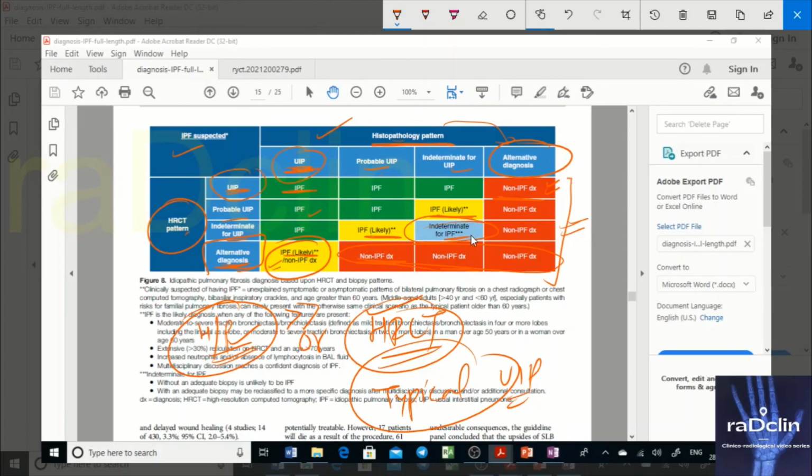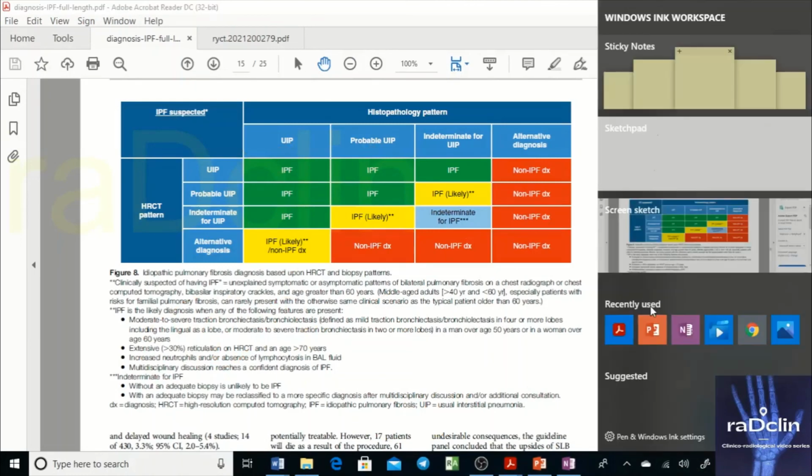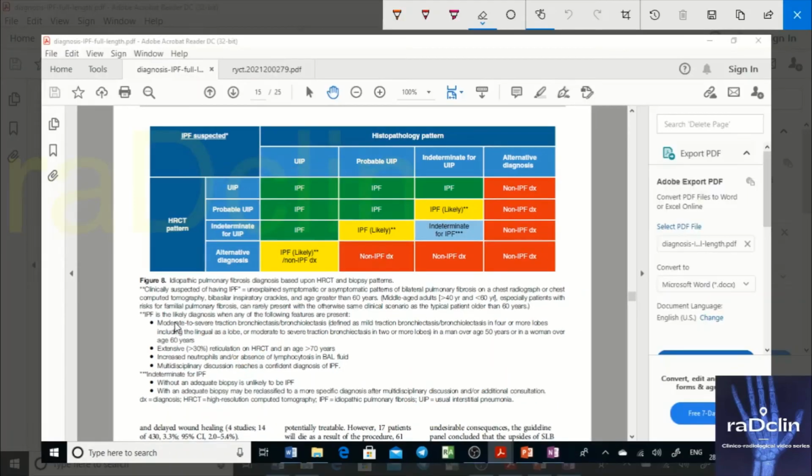Now it's a very dicey category where you have to repeat the biopsy as well, because the biopsy might not be adequate. Now if you have indeterminate for UIP on this and probable UIP here, or probable here and indeterminate here, if you have a combo of probable and indeterminate, either way, whether on HRCT or histopath, in that case still it is IPF likely. So what exactly do you look for? It's written there, and you have to read this.